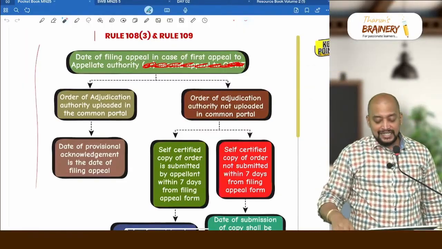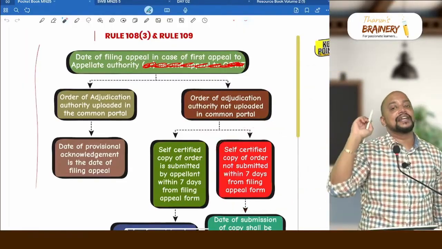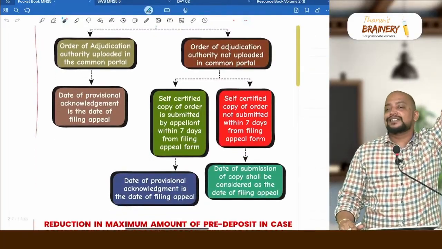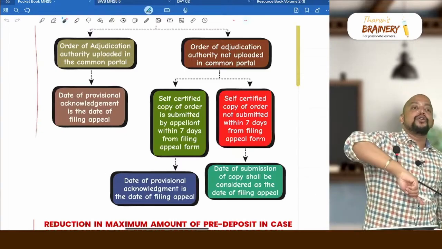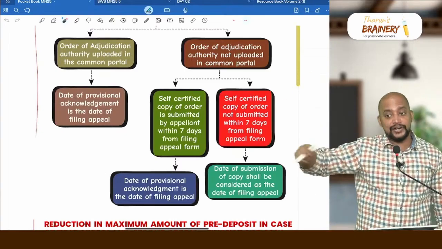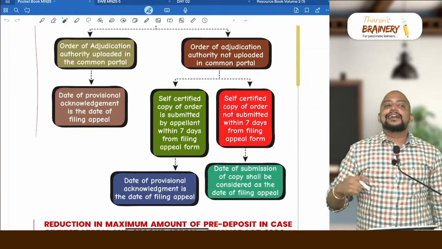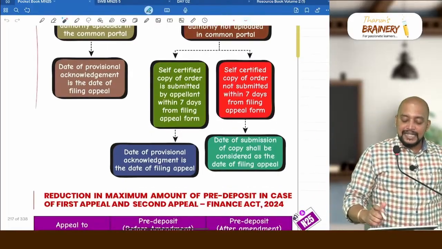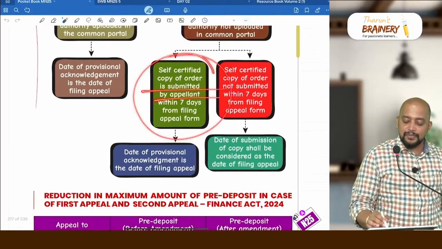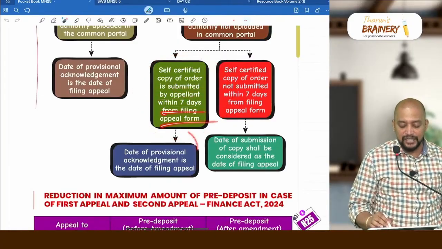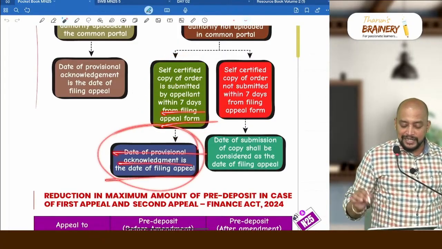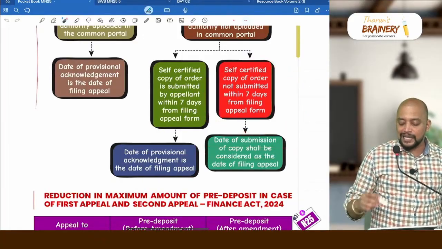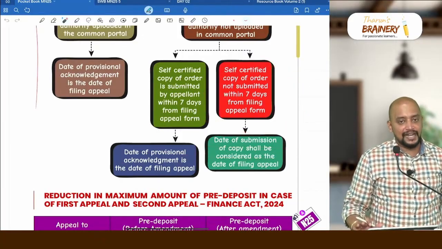If you do it within 7 days from the date of filing appeal, then the date on which you got the provisional acknowledgement is the date of filing appeal. If you are uploading this copy of the adjudication order beyond 7 days, the date on which you uploaded the copy of the order will be taken as the date of filing appeal. Self-certified copy of the order is submitted by the appellant within 7 days from filing the appeal form: the date of provisional acknowledgement is the date of filing appeal. Beyond 7 days means the date of submission of the copy shall be considered as the date of filing appeal.